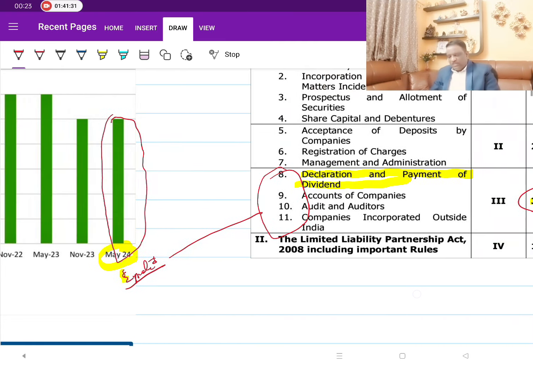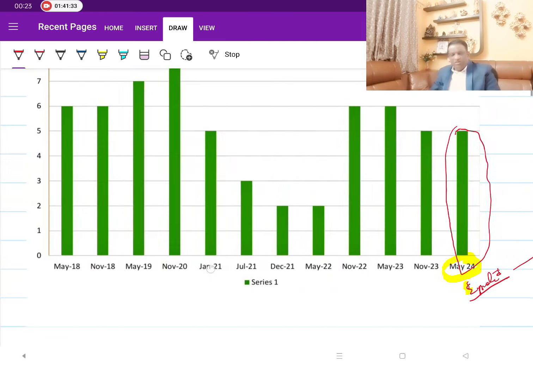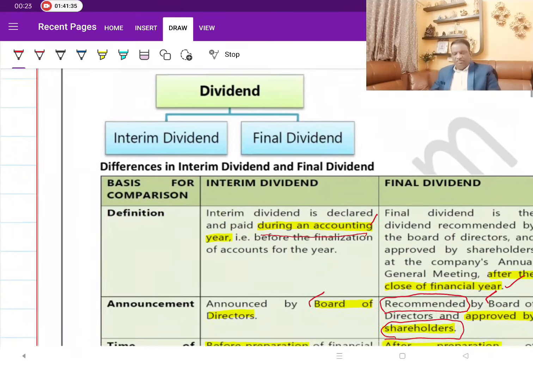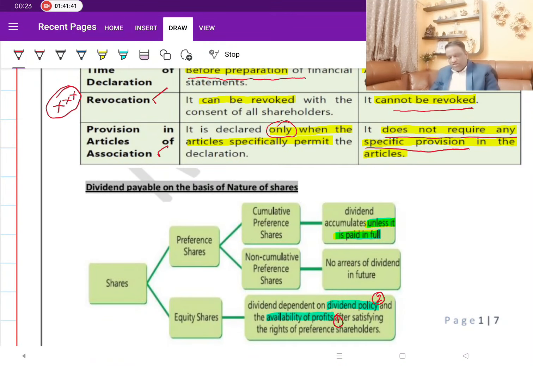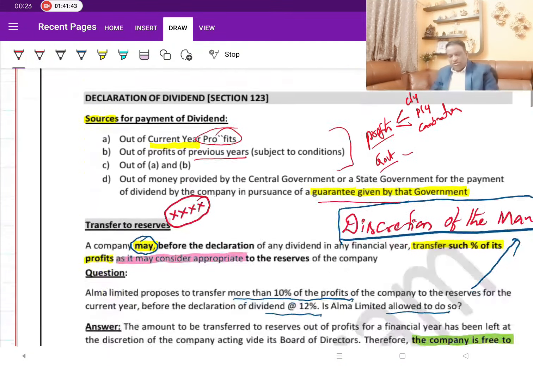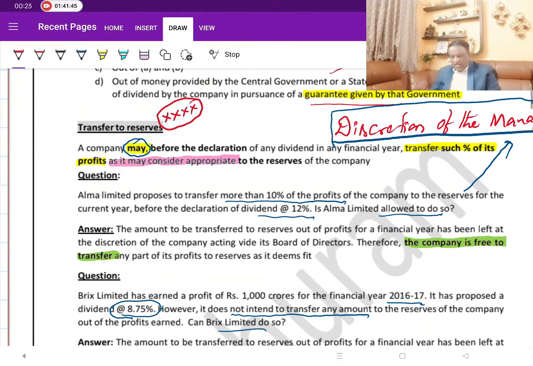This is a simple chapter. It will take you hardly more than 1 hour maximum to get a grip on it. Whenever you are revising, have a look at the points that we have highlighted with 4 stars, 3 stars and so on, and revise them properly. It's a very simple chapter, and 4 or 5 marks are going to be yours.